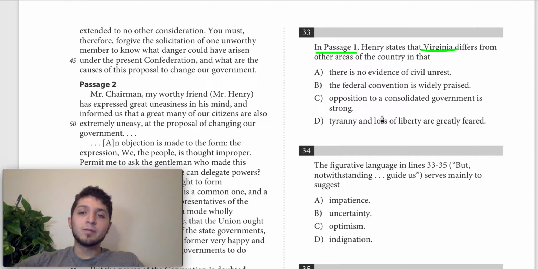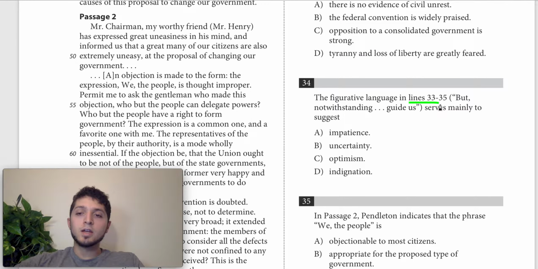So the first thing that I would do to find that is notice that question 34 is referencing lines 33 through 35. And so using our question order rule, we can say in advance it's more than likely that the reference for Virginia is going to come before these lines. We don't know for sure, but it does make it more likely. That's the first thing we can do.